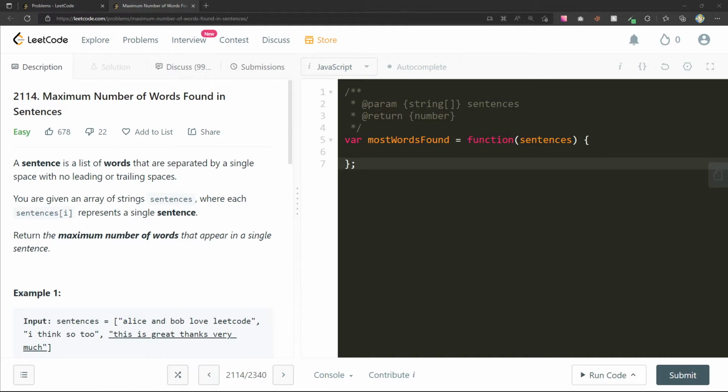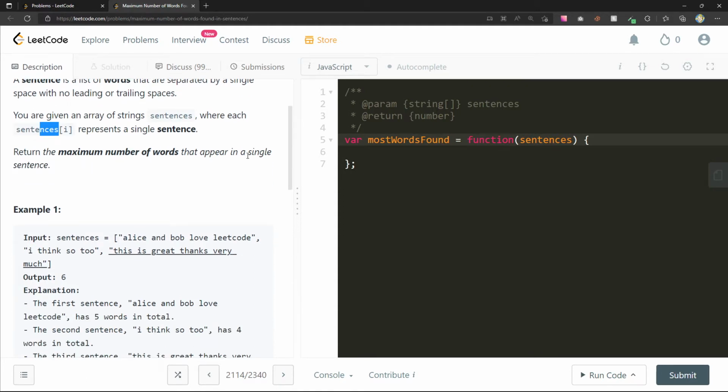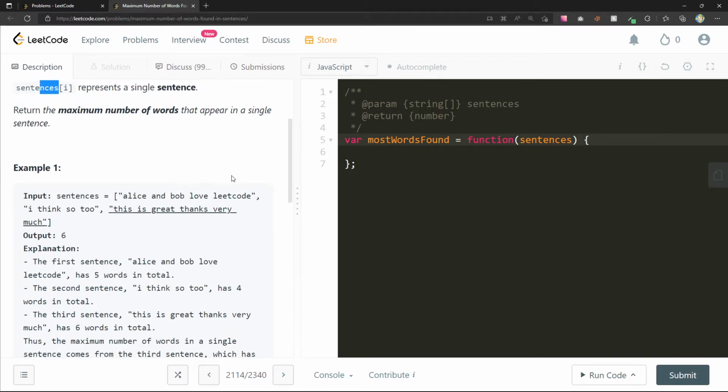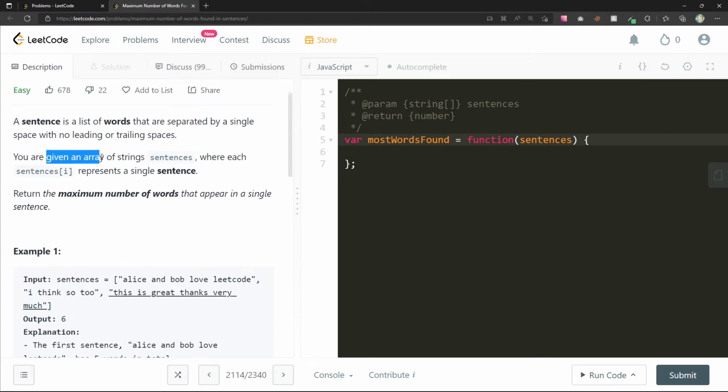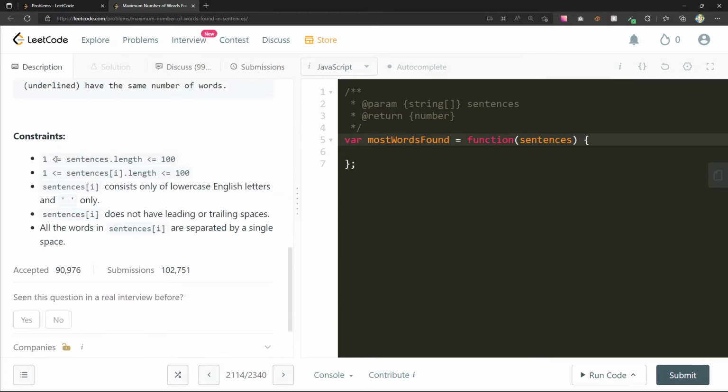All right. Okay, so most words found. A sentence is a list of words that are separated by a single space with no leading or trailing spaces. You're given an array of strings, sentences, where each sentences[i] represents a single sentence. Return the maximum number of words that appear in a single sentence. These are the bounds. You have 100 sentences. They can each be 100 characters long. It consists only of lowercase English letters and a space in between only.